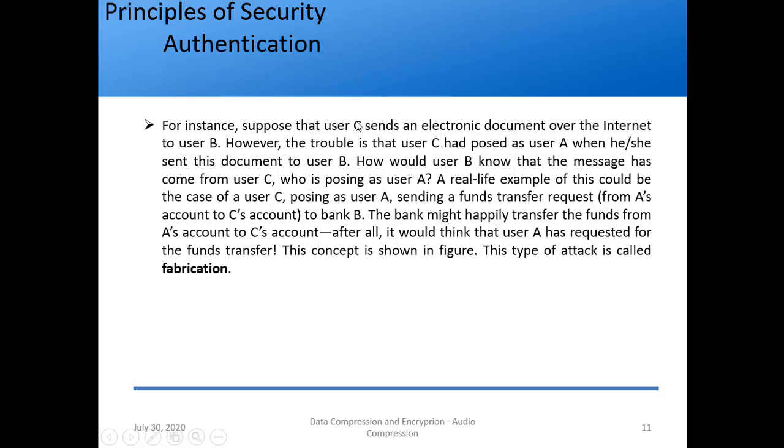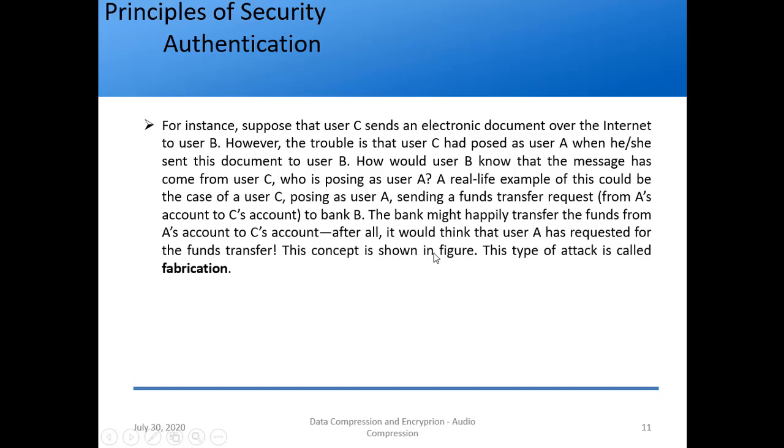C has sent a document to B, but actually C has posed as user A and sent the document. So how would user B know that the message has come from user C who is posing as user A, right? Let's take a real life example. A real life example could be user C posing as user A, sending a funds transfer request from A's account to C's account, to bank B. The bank might happily transfer the funds from A's account to C's account since it is not aware. After all, it would think that user A has requested the funds transfer.